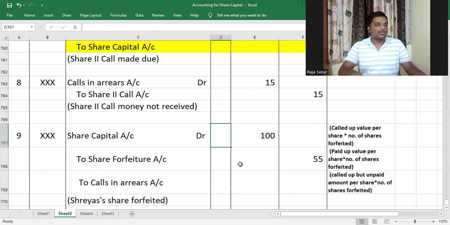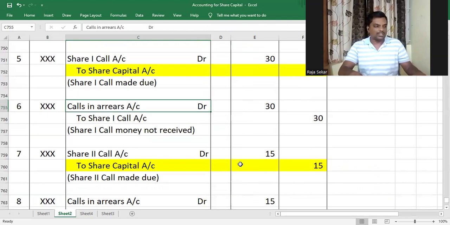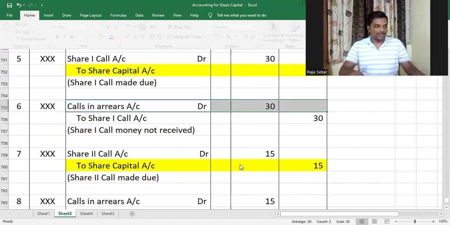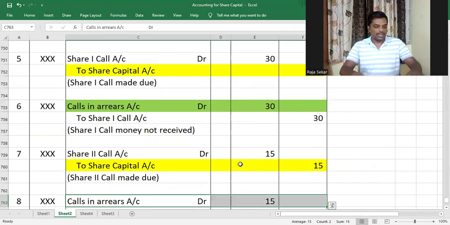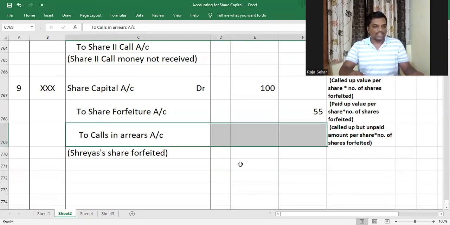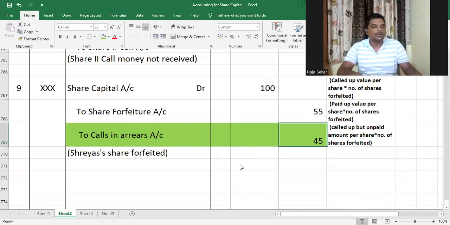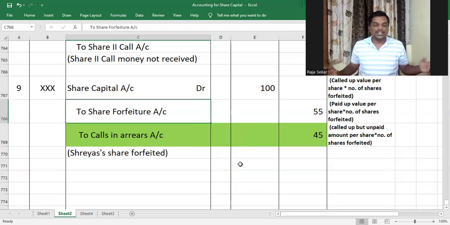So what is the called up but unpaid amount? Our friend did not pay the first call and second call. Am I right or not, my dear children? So calls in arrears was debited by 30 for the first call and 15 for the second call. Therefore, calls in arrears will also be credited by 45. 30 plus 15. Understood or not, my dear children? So that is the journal entry for forfeiture. It's as simple as that.